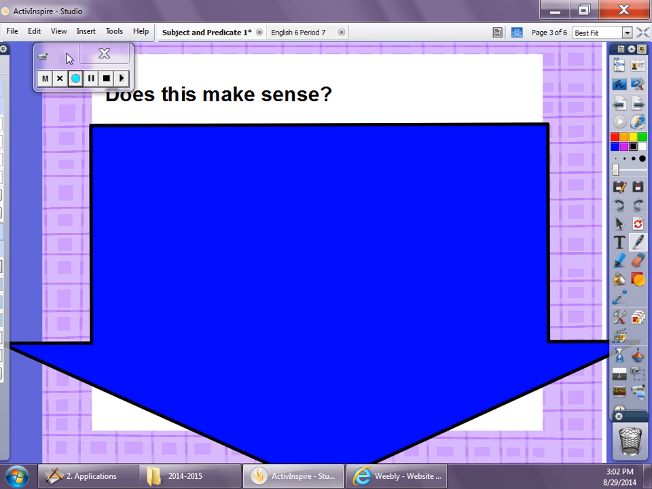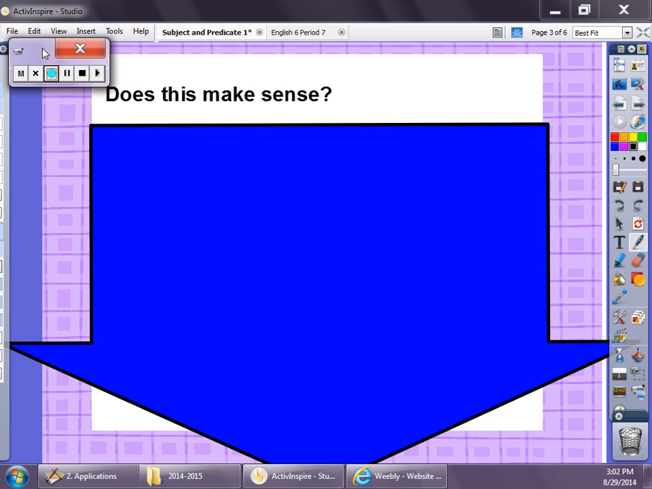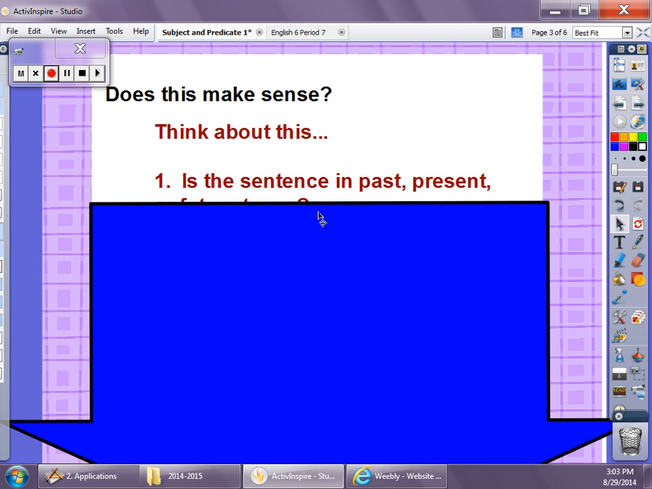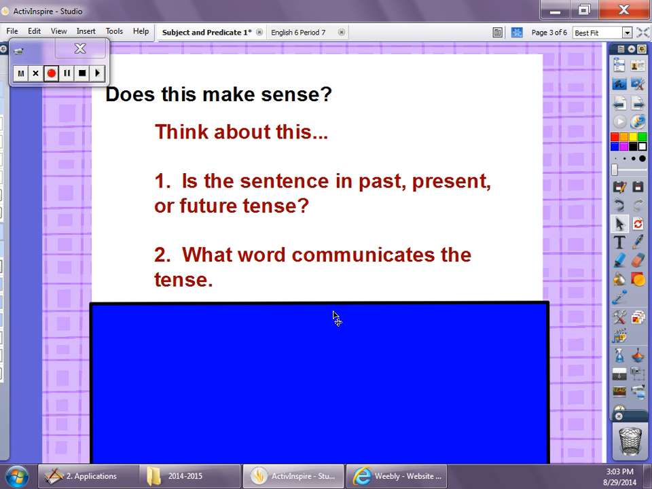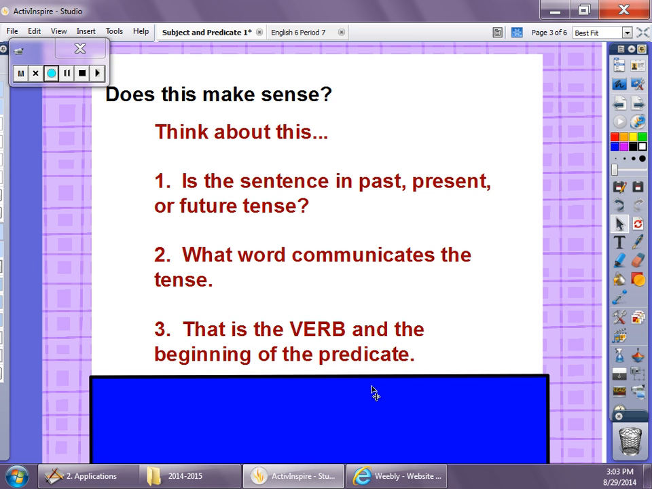So this makes sense, right? No problems. Done right here. Well, for those that need a little bit more, let's try to break it down a little further. First, number one, try to figure out, is the sentence in past, present, or future tense? Because once you find that out, think about what word communicates that. So what word communicates the past or the present or the future tense? That's going to be the verb and the beginning of the predicate. A little bit better? Done?